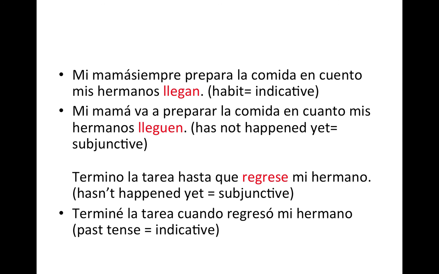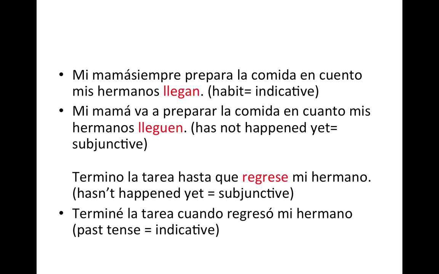Next example. Termino la tarea hasta que regrese mi hermano. Saying, I will finish, even though it's in the present, you're saying, I'm going to finish it until my brother returns. Because you are waiting, there's this condition that hasn't been met, that will be met in the future, then you use the subjunctive.